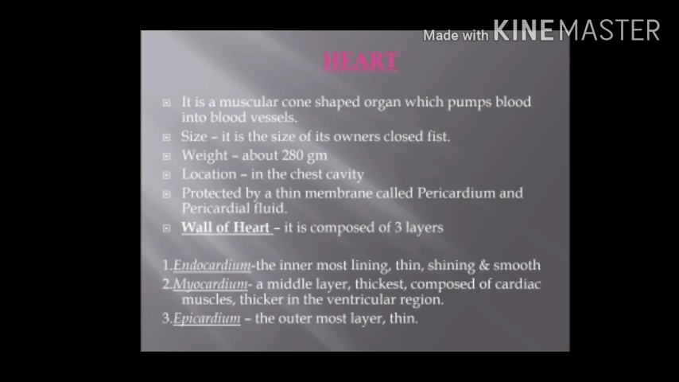Wall of heart is composed of three layers. They are endocardium, myocardium and epicardium. The endocardium is the innermost lining of the heart and it is thin, shining and smooth. The myocardium is the middle layer and it is the thickest one. It is composed of cardiac muscles which are thicker in the ventricular region.